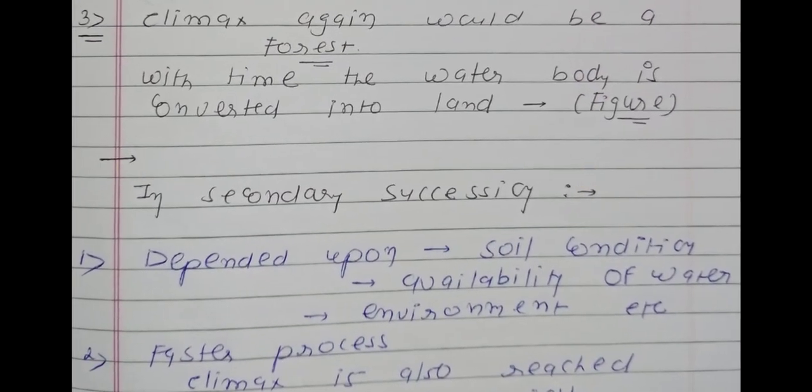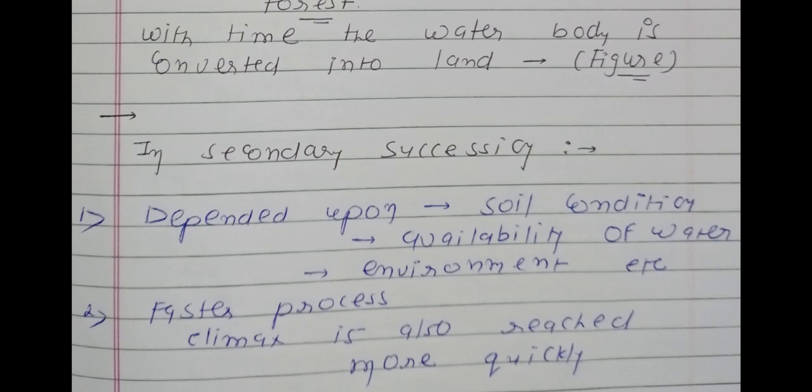Okay, now see secondary succession. So first point, it is dependent upon what? Secondary succession is dependent upon the condition of soil. So underline this, condition of soil, first point. Second one, availability of the water, and third one is the outer surrounding environment. So it is one type of MCQ. Secondary succession is dependent upon, first one soil condition, second one water availability, and third one outer surrounding